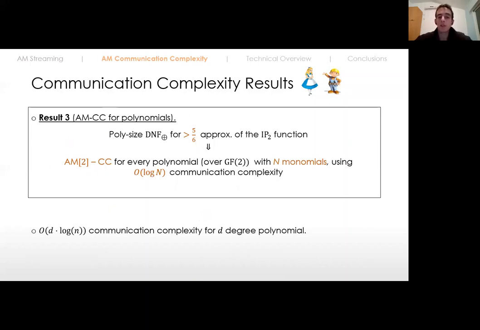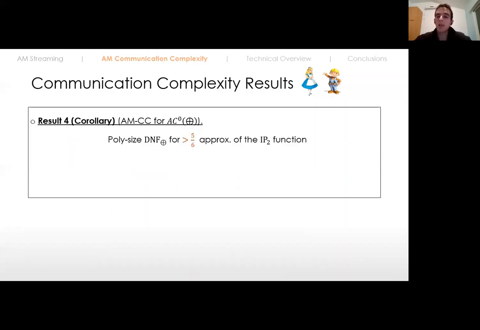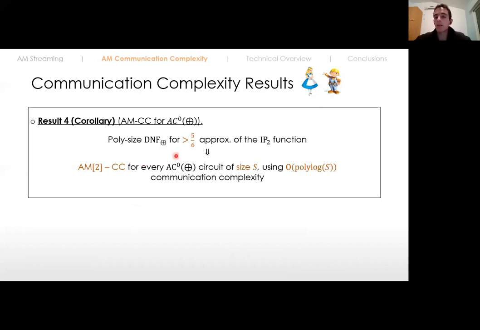So by using Rothblum's technique, we get our fourth result, which says that if we have a small DNF of parity that approximates the inner product function, then we also have an Arthur-Merlin communication complexity protocol with one round of interaction for every language that is decidable by constant depth circuits, where the communication complexity is polylogarithmic in the size of the AC0 constant depth circuit.